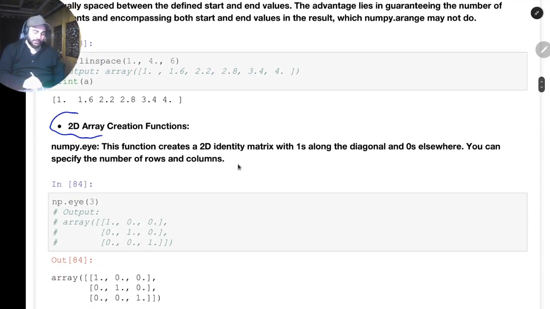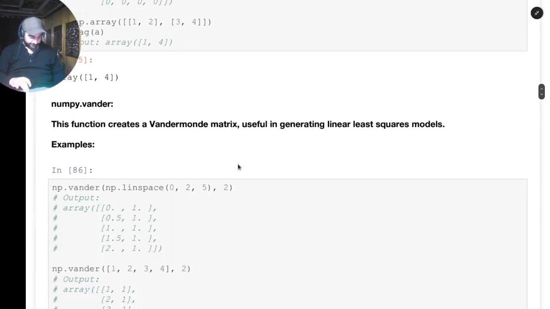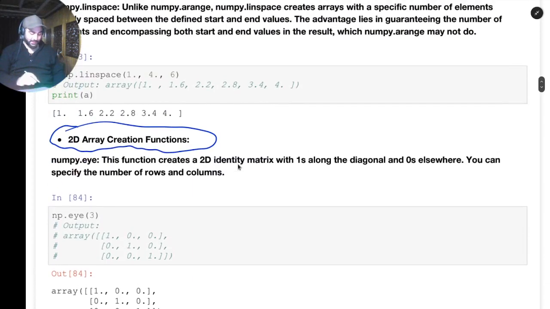Then we have to see how to create 2D arrays. Okay. I think we're overshooting the time. Should we cover this? I think this is the right time to stop here because I also need some water to drink.